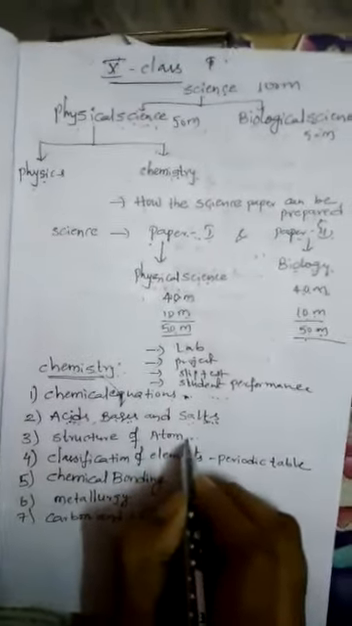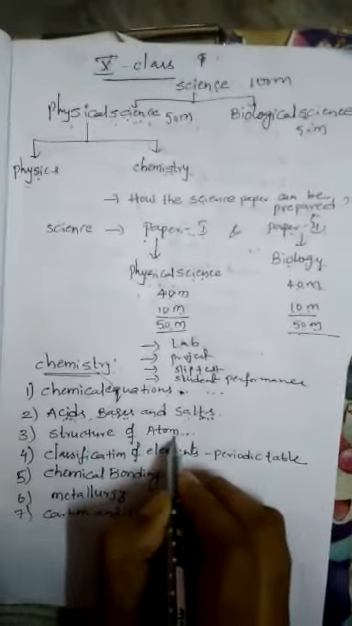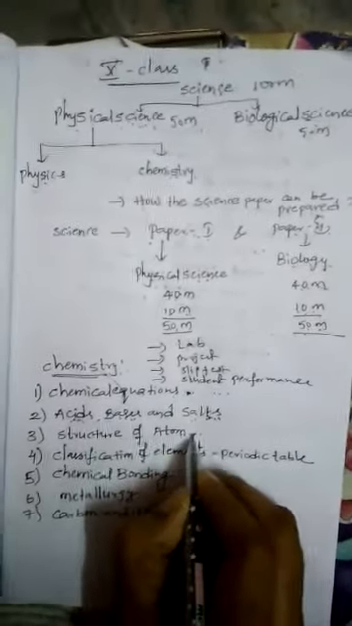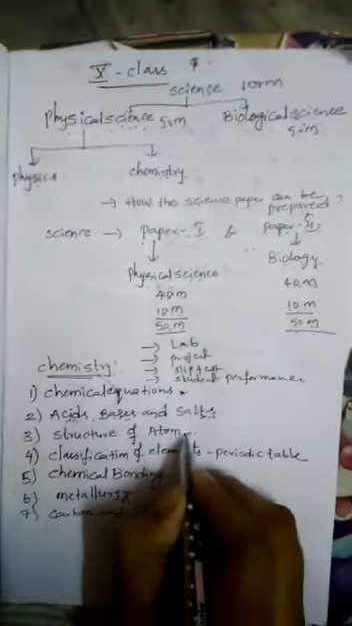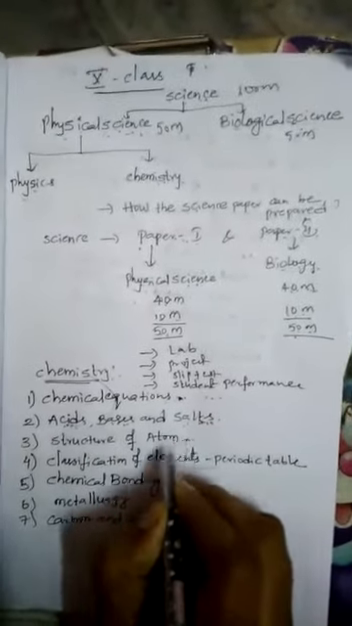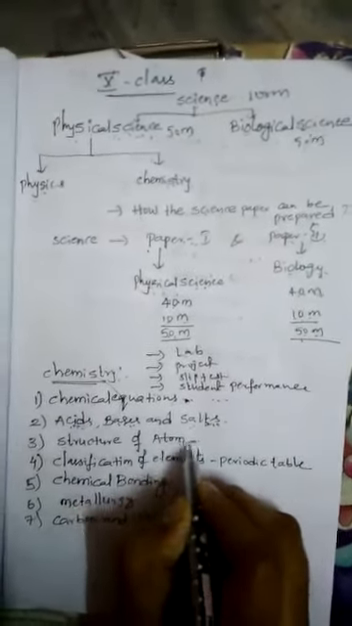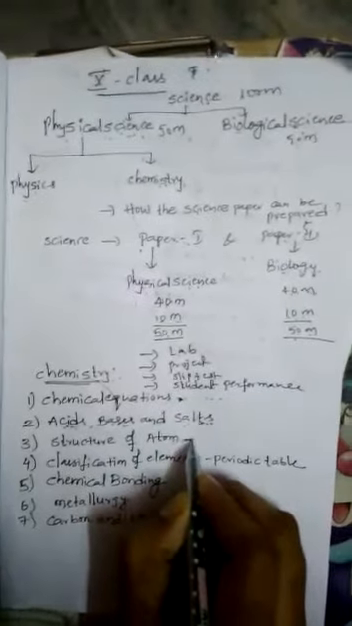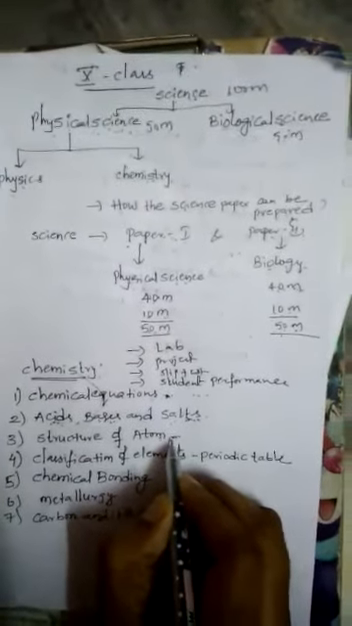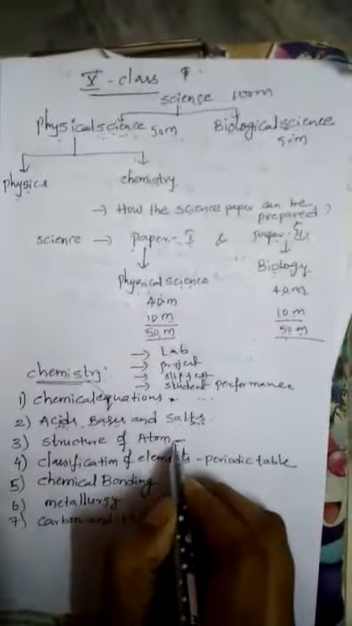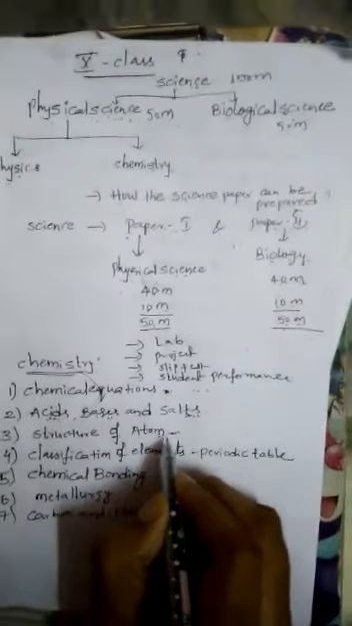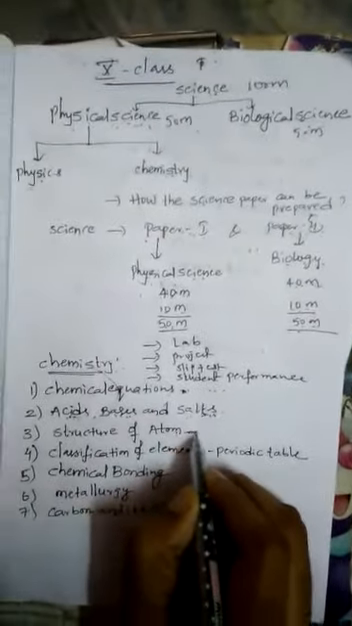In this chapter we will discuss what an atom is and what the structure of the atom is, how the atom is made, what the fundamental particles present in the atom are like electron, proton, neutron, what the properties of electron, proton, neutron are, and various models which were introduced to explain the location of the fundamental particles like electron, proton, neutron.